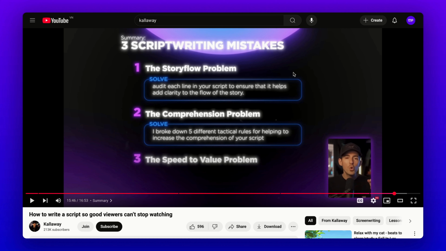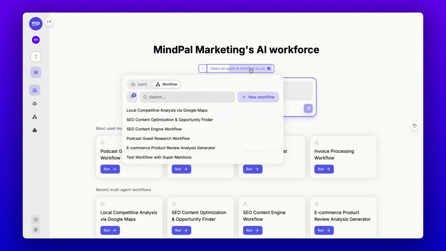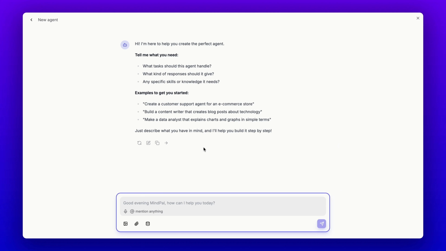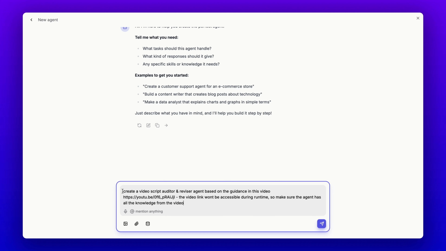Imagine if I could train an AI agent using this exact framework to give me script feedback whenever I need it. Well, with MindPal's new feature, you can do just that. You create AI agents or multi-agent workflows simply by chatting with our master agent. Just describe what you want. In this case, I want to create a video script auditor and reviser agent based on the guidance from the video I just watched. I'll leave this request here and click Go.